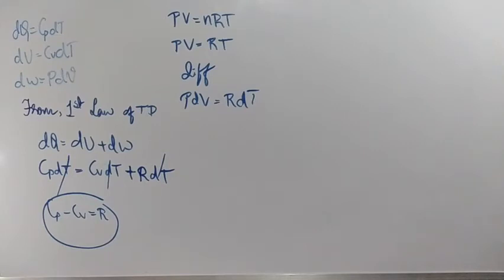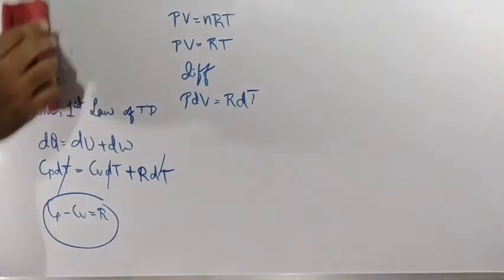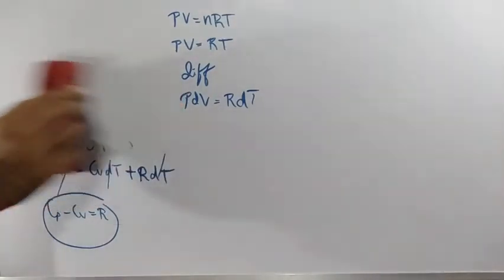Okay, next one we are having, as you already know, a ratio of specific heat capacities of gas. I had already told you in the thermodynamics chapter, and I had given you one small piece of information there.